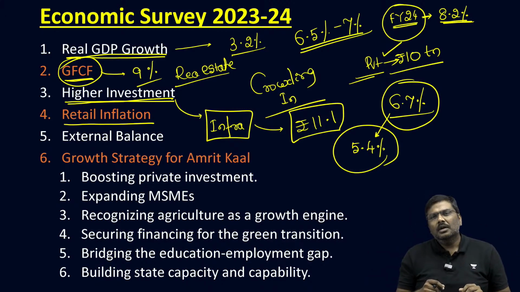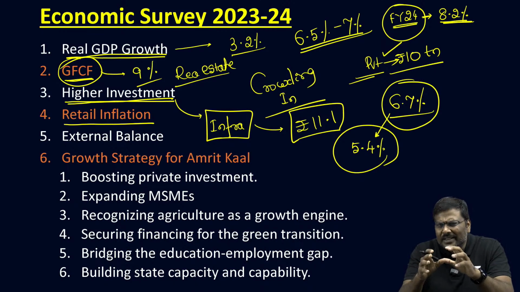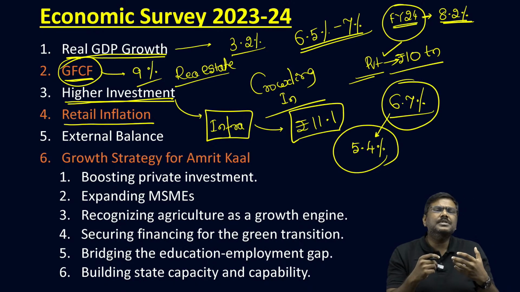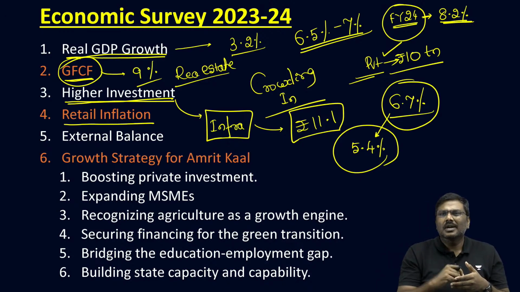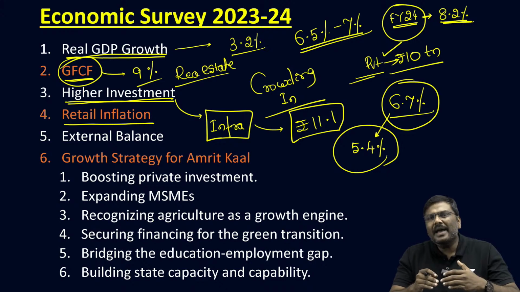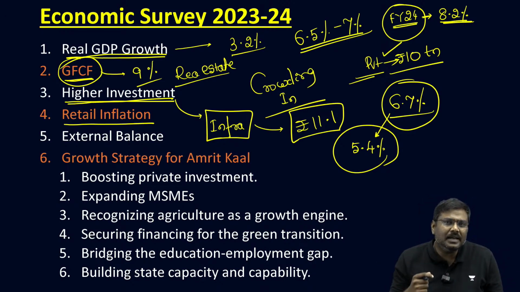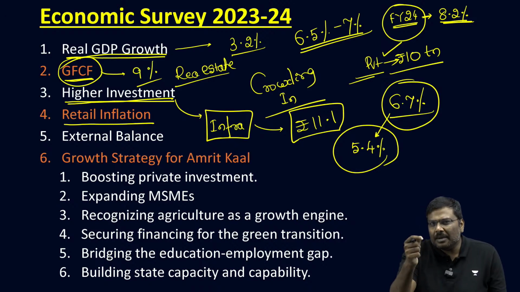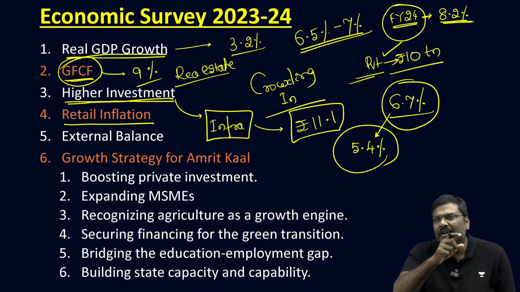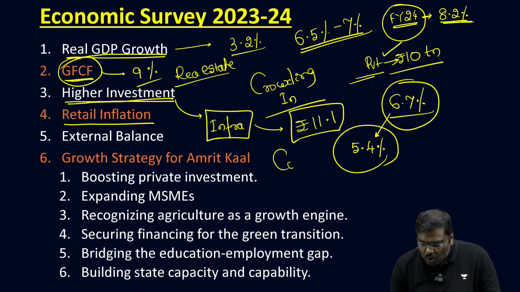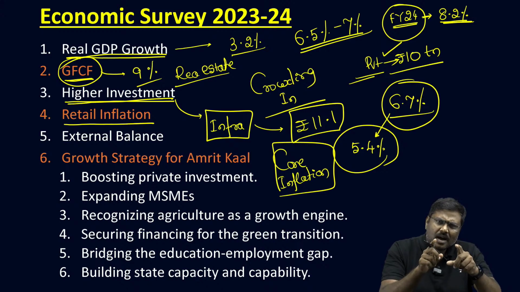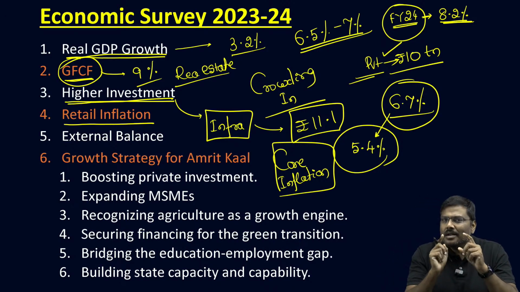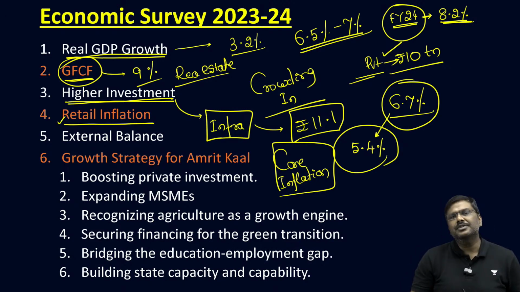But having said so, the survey says that if you look at the larger picture, because of the reforms such as export restrictions, reduction in the tariff, supply in the domestic market through intervention by the government, etc., we have been able to bring down the retail inflation, and specifically within the retail inflation, the core inflation has come down to one of the lowest in the last 4 years. One of the lowest in the last 4 years, and that's a very important point to make note of. This is regarding retail inflation.